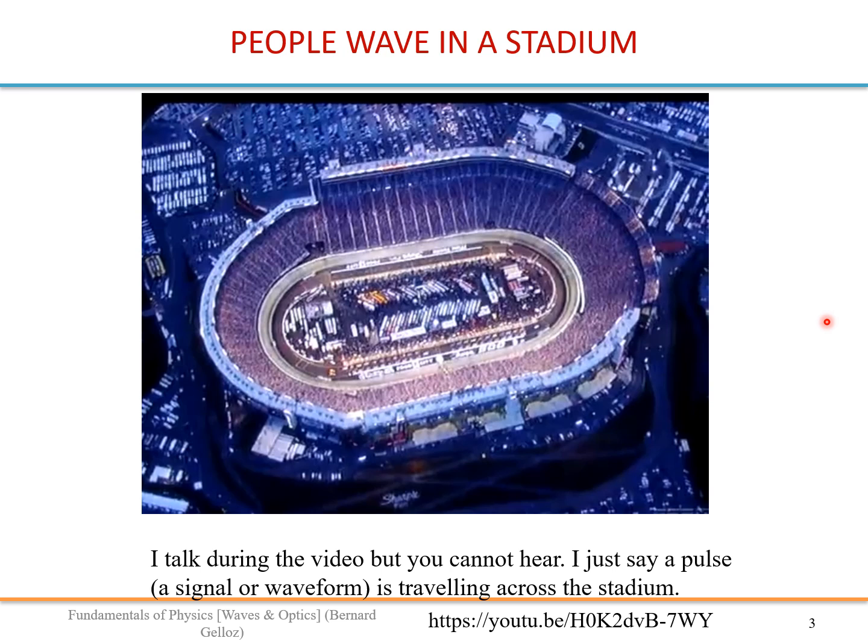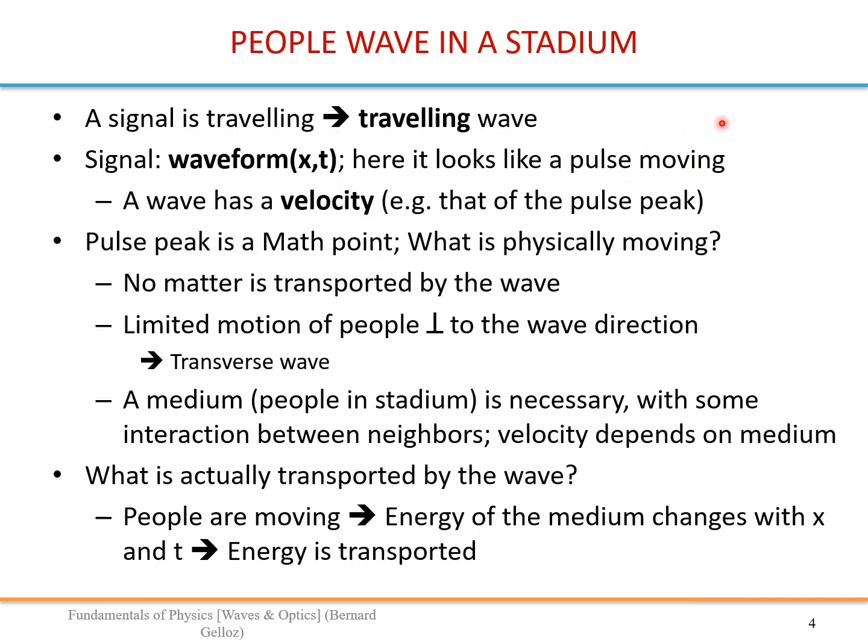All right, so that's all for this slide. All what I said before is summarized in this slide. We have a signal traveling, so we have a traveling wave. That signal can be put into the form of a mathematical waveform, a function of position and time, and it has a velocity. For example, that of the peak of a pulse, but it doesn't have to be a pulse, it can be anything.